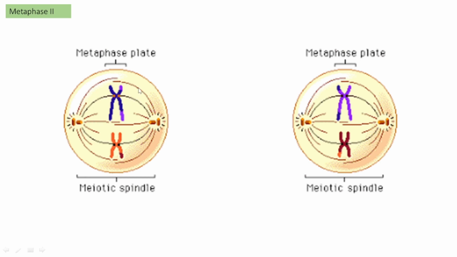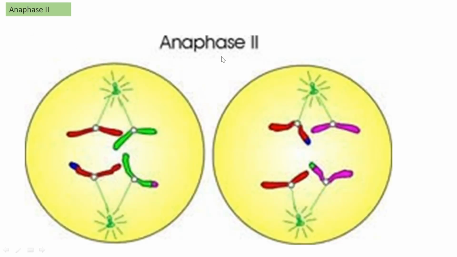One more important thing here: to proceed to the next stage, anaphase 2, the egg needs to be fertilized by the sperm. So metaphase 2 is another stage of arrest. It is waiting to get fertilized. After it is fertilized, it proceeds to anaphase 2.